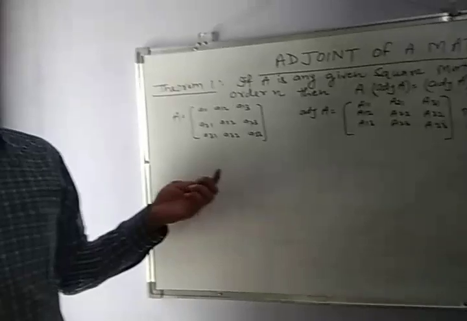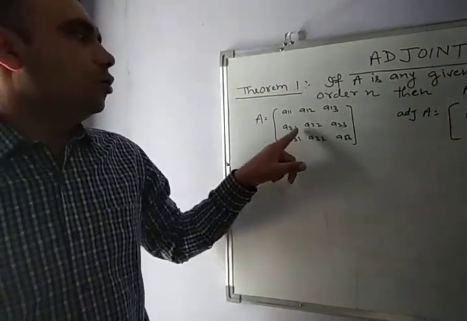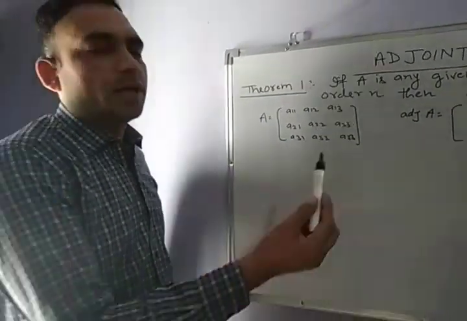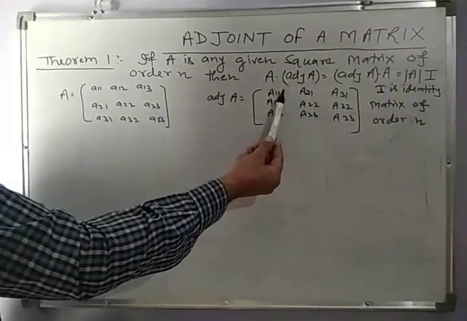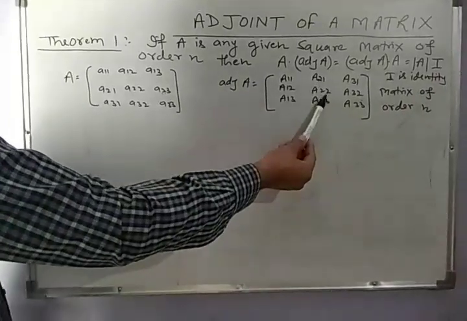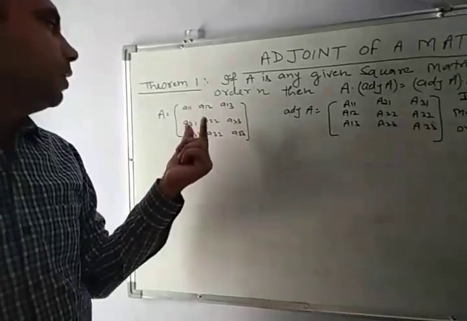Let us say we have a square matrix of order 3, a11, a12, a13, a21, a22, a23, a31, a32, a33. Its adjoint is the transpose of cofactors. Its cofactors are A11, A12, A13, and the transpose is A11, A21, A31, A12, A22, A32, A13, A23, A33. This is the adjoint of this matrix.